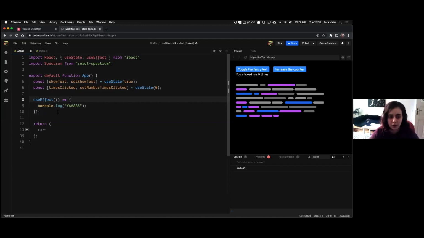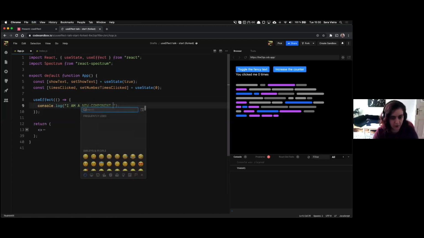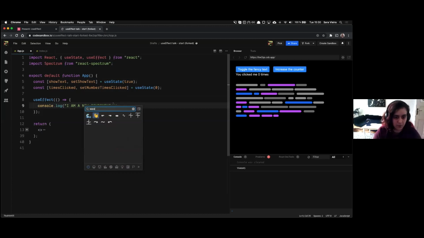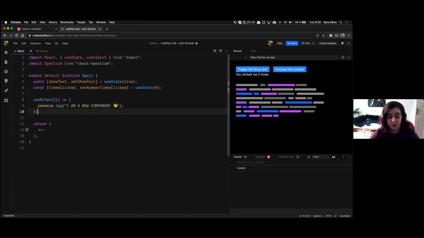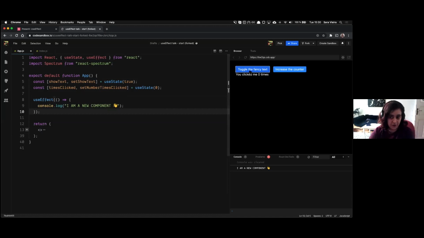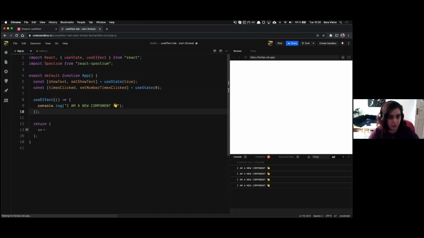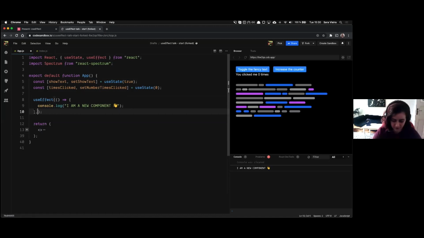Okay, so let's say you only want to run this on start, and it's like, I am a new component. There we go. I am a new component. So we want to run this on start, which is this, but we don't want to run this on anything else. So let me reload this thing here. And let's say on start means an empty array.